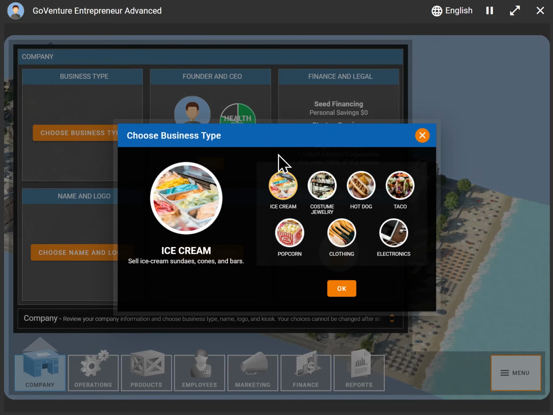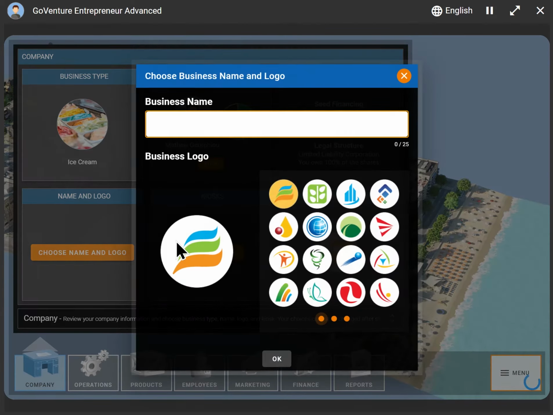All right, so this is really cool. You actually have different business types that students can choose from: ice cream, costume jewelry, hot dogs, tacos, popcorn, clothing, electronics, and we continue to add new businesses as we go. So let's go ahead and choose ice cream as the initial one. And here we can choose our name and logo again, so we can call it maybe Icy.